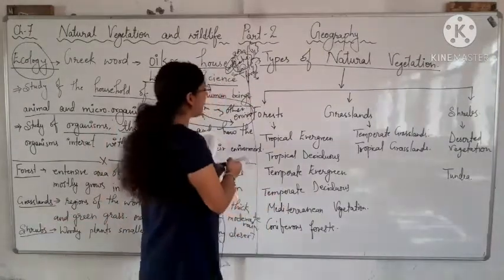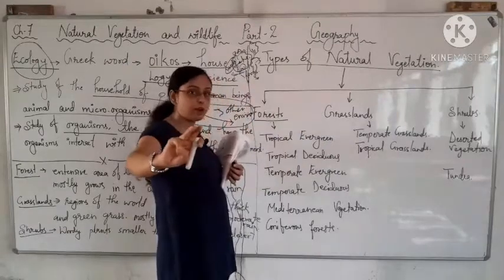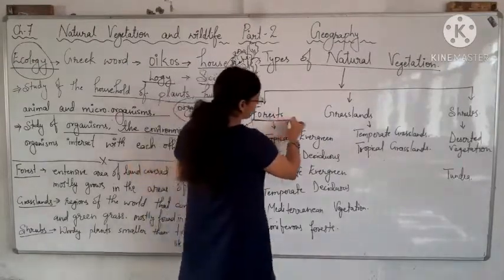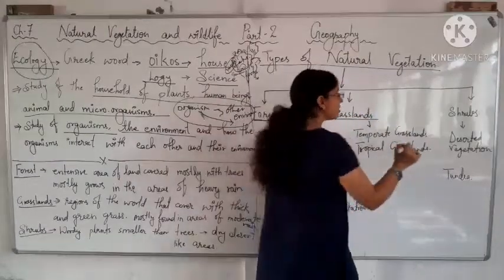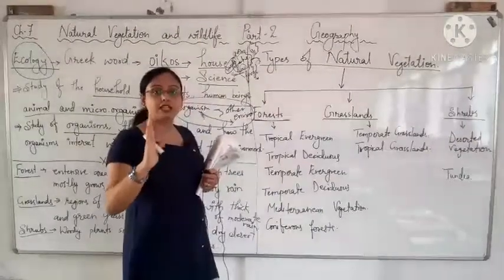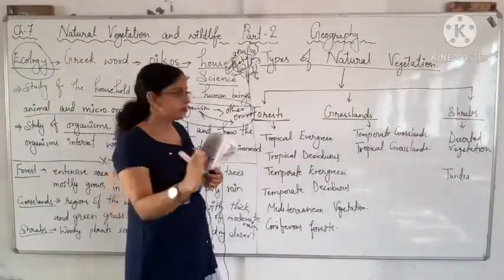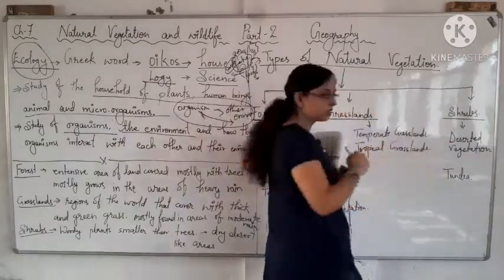It is divided into three parts: forest, grasslands and shrubs.